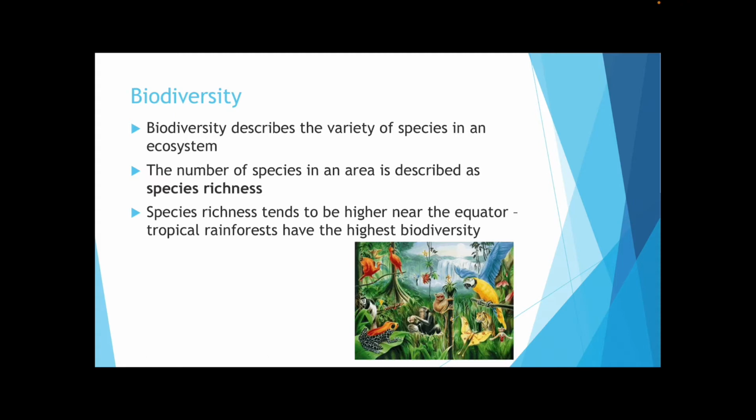The number of species in an area is described as species richness, and this tends to be higher near the equator. So for example, tropical rainforests have the highest biodiversity. If you think of the Amazon rainforest and you were to point it out on a map, it's in Brazil, you will notice that the equator goes right through the Amazon rainforest. And that is why this place has a high biodiversity and a high species richness.